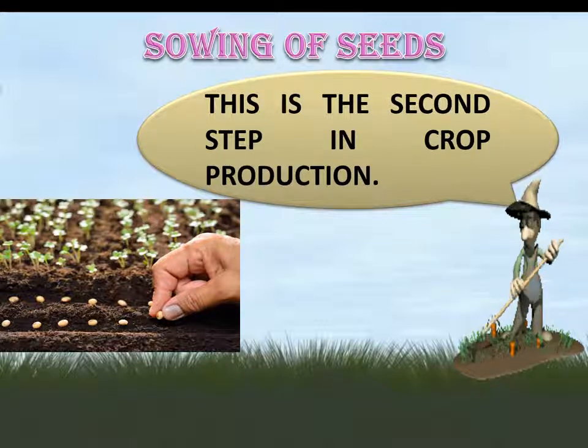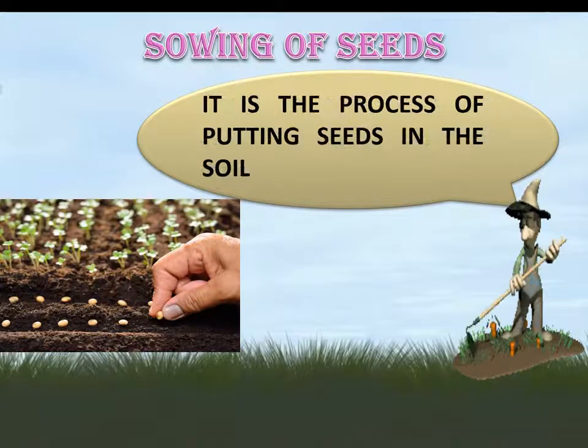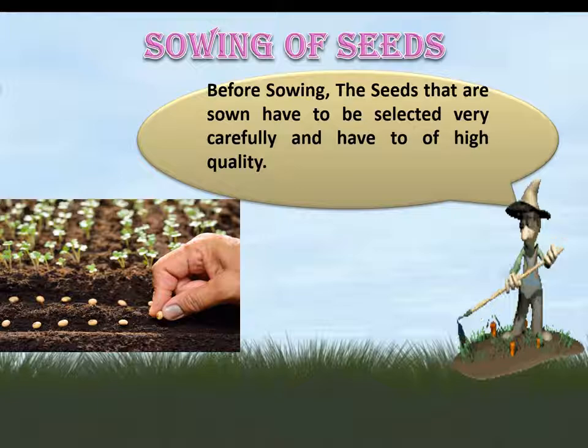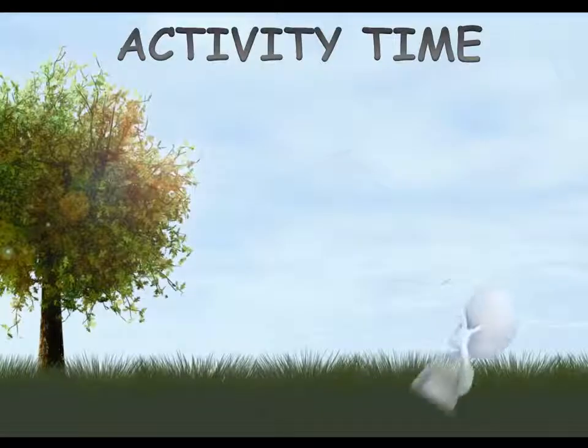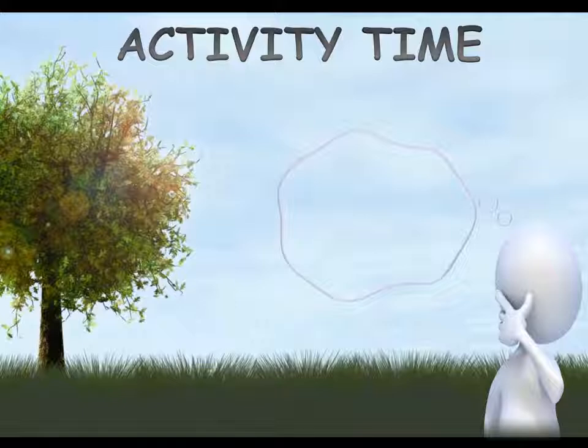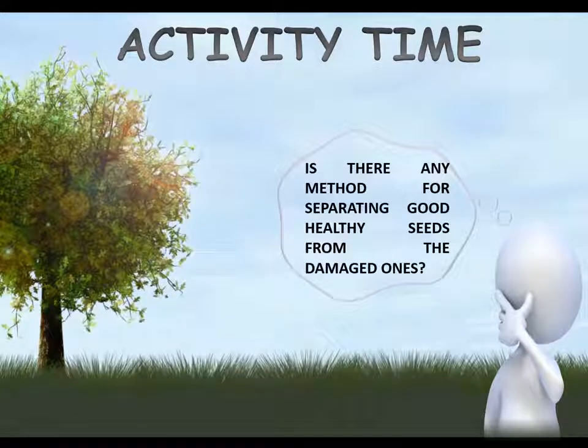Sowing of seeds is the second step in crop production. It is the actual process of planting the seeds in the soil. The seeds that are sown have to be selected very carefully. How to select healthy seeds? Is there any method for separating good healthy seeds from the damaged ones? Yes, this is the right time for an activity.